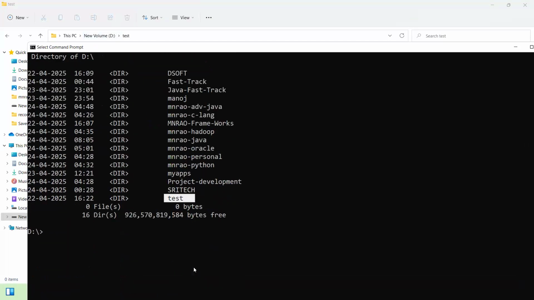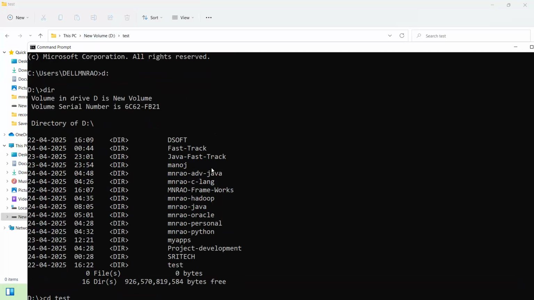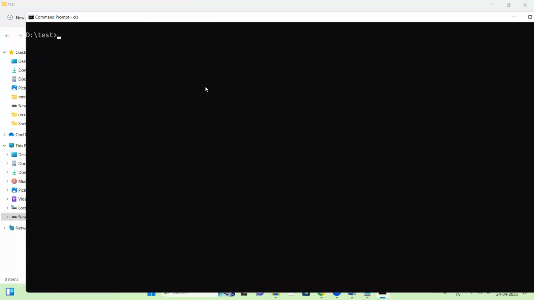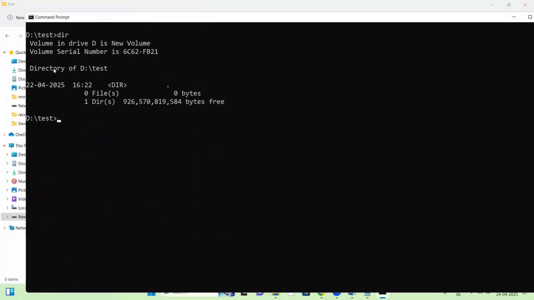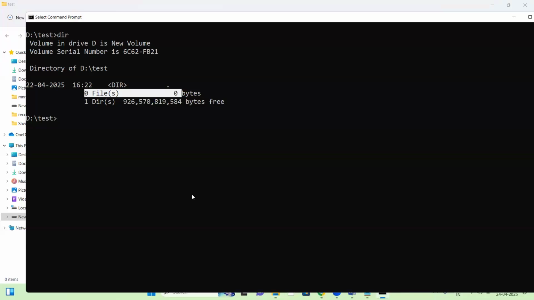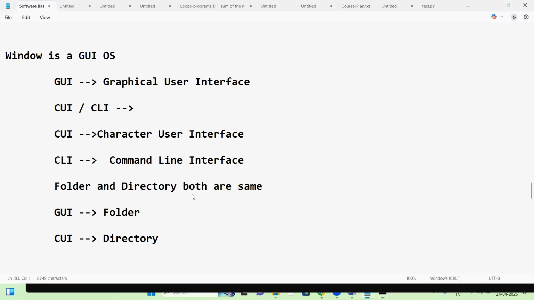So CD test, changed. CLS, clear screen. We are at the test directory. Checking the contents: directory of test, nothing, zero files, it's empty. Now here I'm writing a simple Python script using Notepad: notepad test.py.